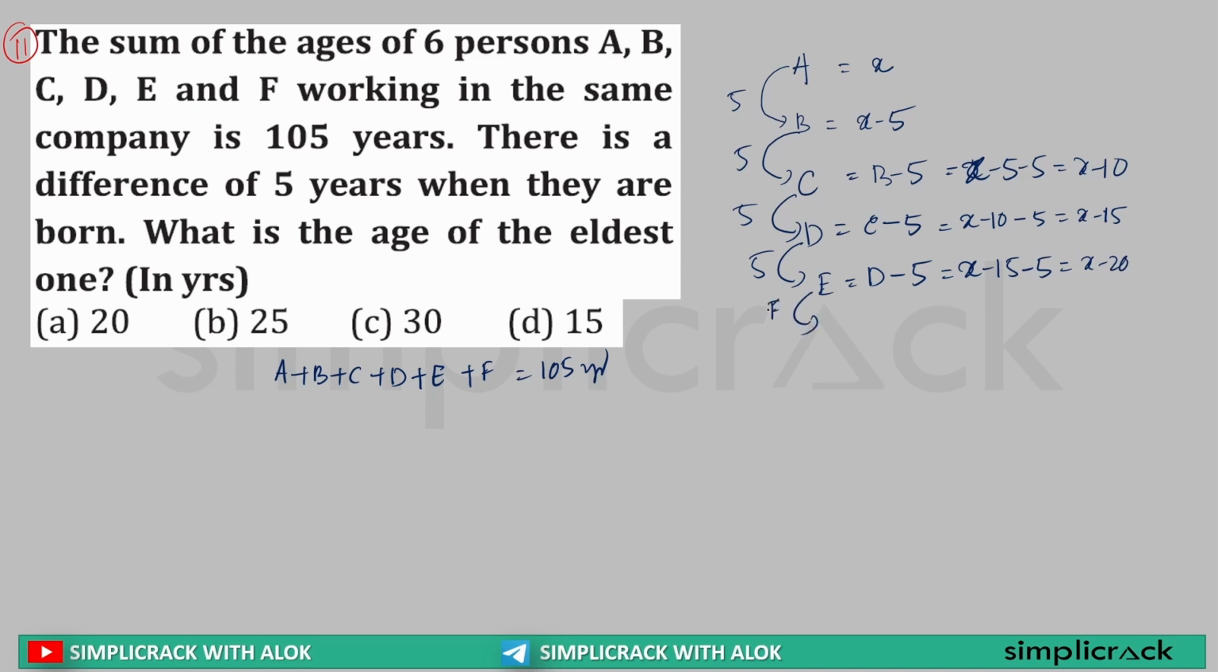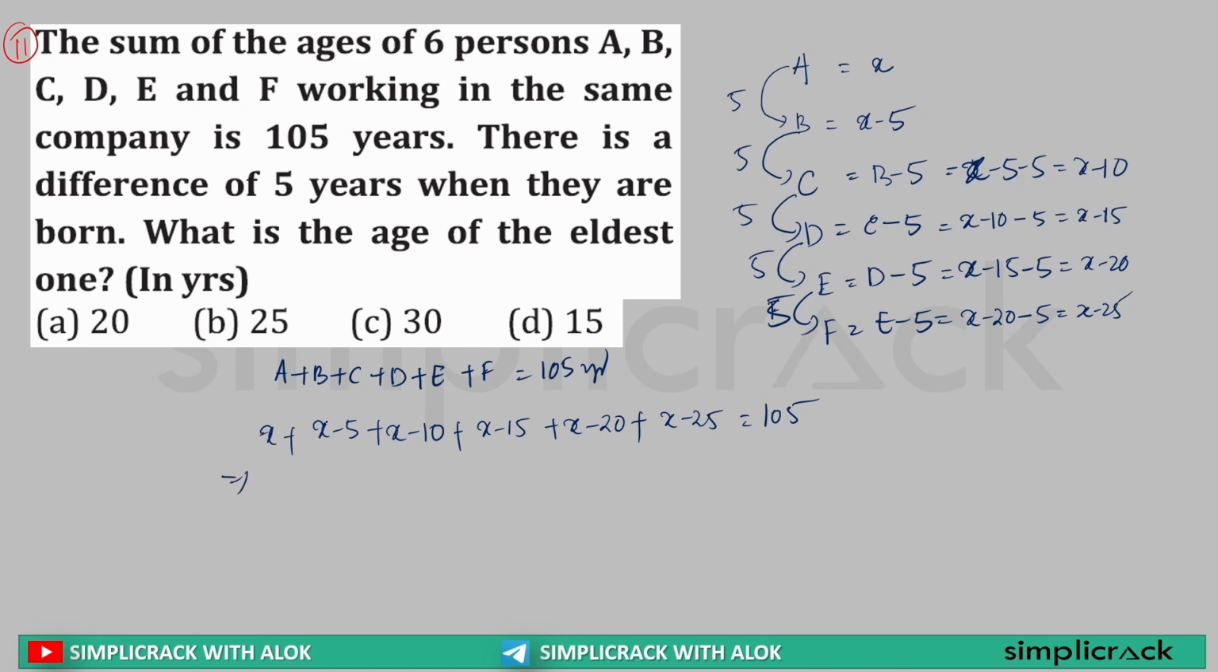F is born 5 years later than E. So he is 5 years younger to E. So this can be written as x minus 20 minus 5 is equal to x minus 25. Clear? Now what is the value of A? Sir, it is x. What is the value of B? Sir, it is x minus 5. Value of C, x minus 10. Value of D, x minus 15. Value of E, x minus 20. Value of F, x minus 25, is equal to what?